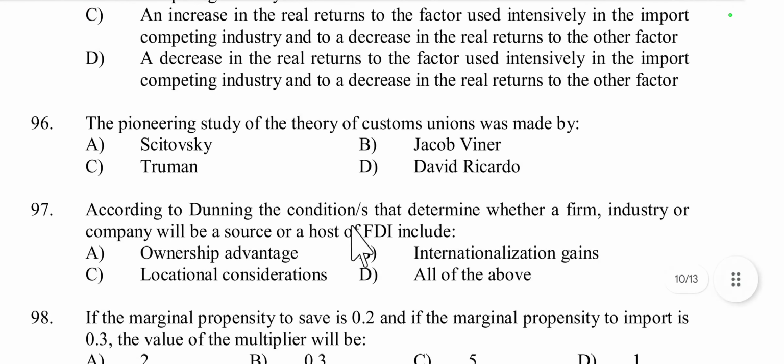Then question number 96. The pioneering study of the theory of customs union was made by Scitovsky, Jacob Viner. Jacob Viner is the right answer, because Viner distinguished between trade creation and trade diversion, core to customs union analysis. So option B is the right answer.